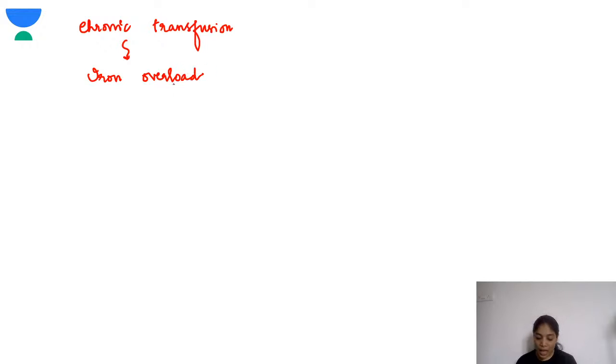This iron overload can go and deposit in various organs, and as a result, there will be liver hemosiderosis. First the iron goes and deposits in the liver. In 1 year of transfusion, the child will have liver hemosiderosis.